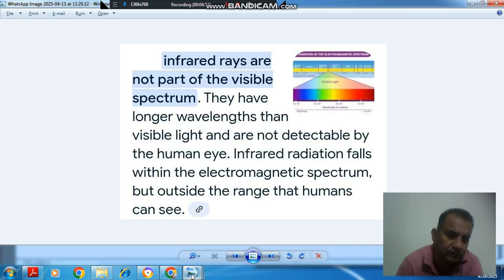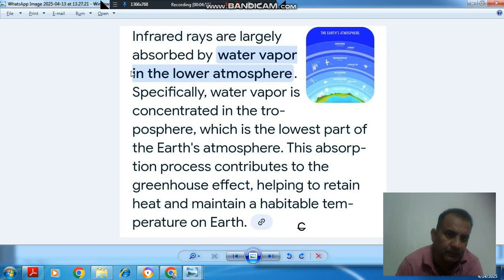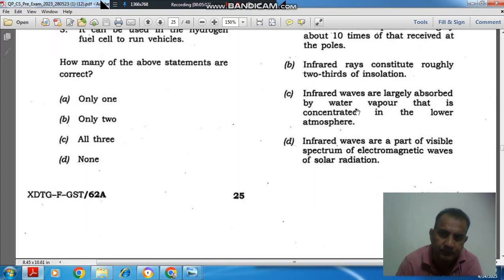So answer is option C. Third statement is correct. Infrared rays are largely absorbed by water vapor in the lower atmosphere. That is the third statement. Okay. So answer is option C.